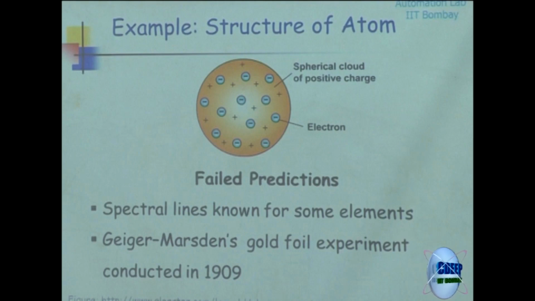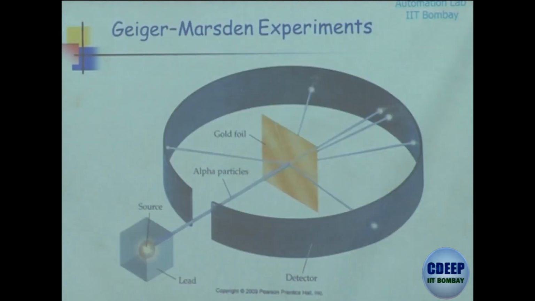Spectroscopy had started developing way back in the 1870s, so some of those observations couldn't be explained using the plum pudding model. And the observations of the Geiger-Marsden experiment, which was conducted in 1907, also couldn't be explained using the plum pudding model. So what was this experiment? Geiger and Marsden did an interesting experiment.